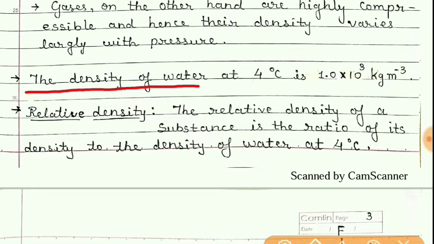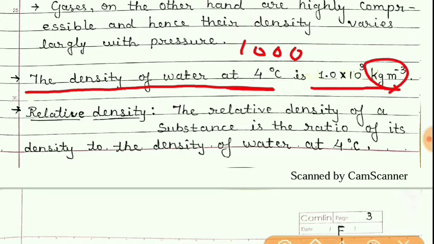The density of water at 4 degrees Celsius is 1.0 into 10 raised to 3 kg per meter cube, or we can say it is 1000 kg per meter cube at 4 degrees Celsius. Students, density of water is highest at 4 degrees Celsius. At other temperatures, its density will be a little less.